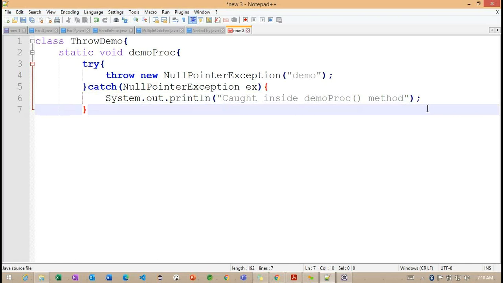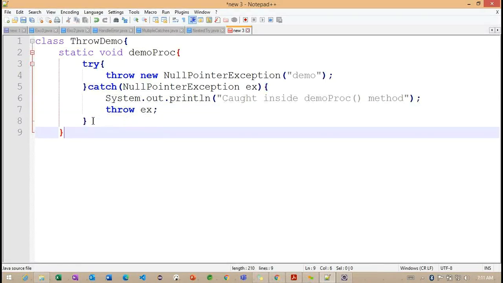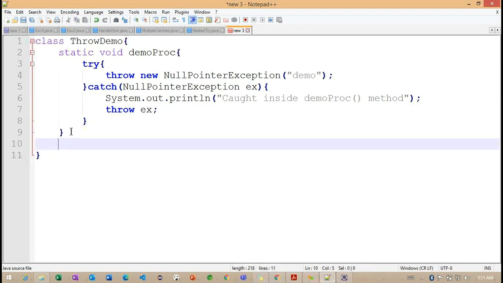If you observe carefully, here I'm trying to rethrow an exception. This particular exception we are going to handle in our main method.